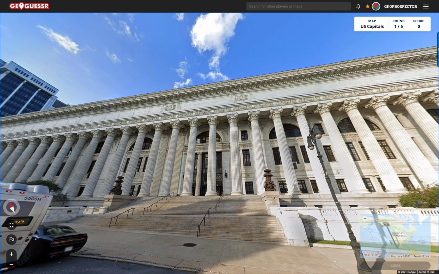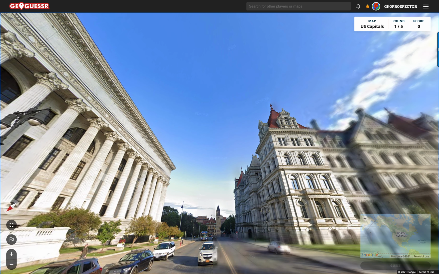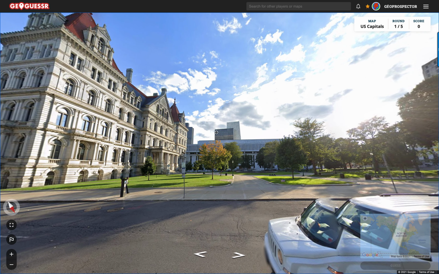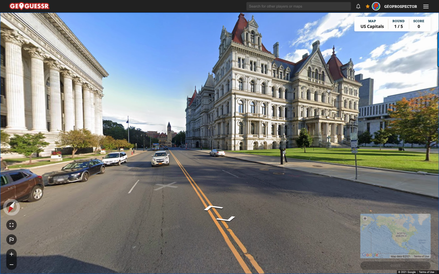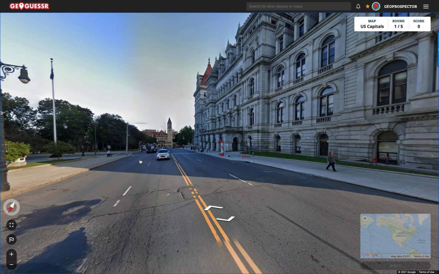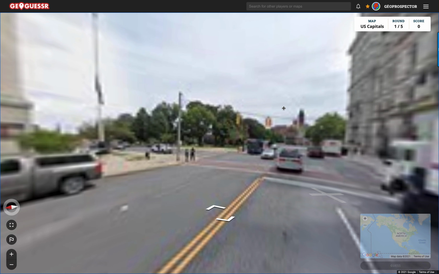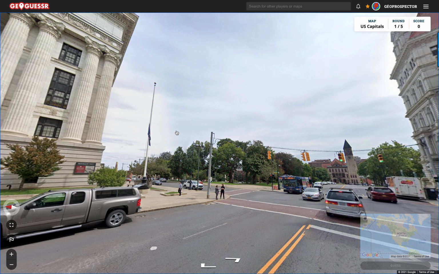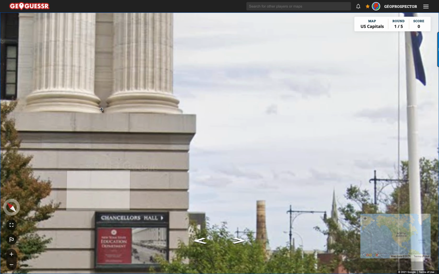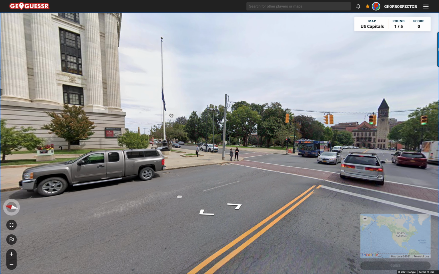What a fantastic building as well. I mean, just take a second to appreciate the beautiful architecture and so on. So maybe this is the Capitol building, maybe this one here. I'm not exactly sure, of course. Let's see what we can see. Now, there is a flag here. Of course, it's fair to say that in front of every state capitol building, you'll get a flag. Hard to tell what these are sometimes in the US because they're quite similar to each other. But we can be pretty confident that this one is New York.